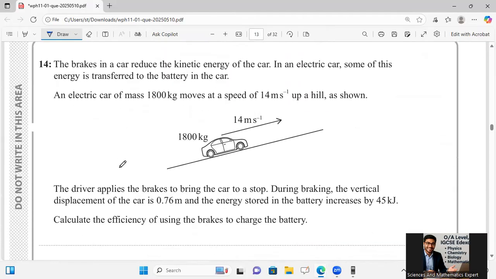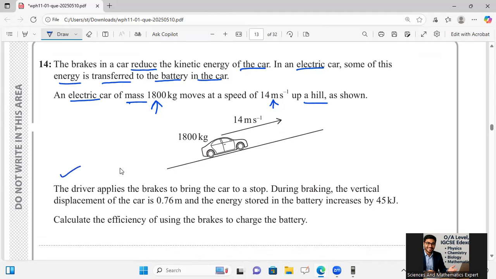Okay, let's move to question number 14, where he is saying that the brakes in a car reduce the kinetic energy of the car. In an electric car, some of this energy is transferred to the battery in the car. An electric car of mass 1800 kg moves at a speed of 14 meter per second uphill as shown.